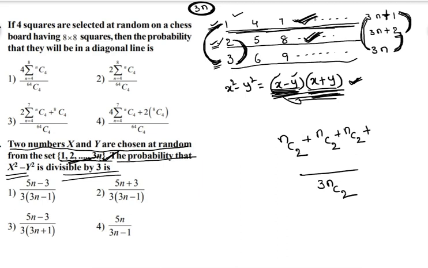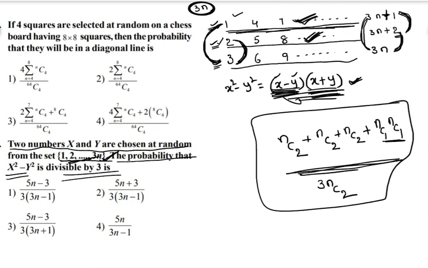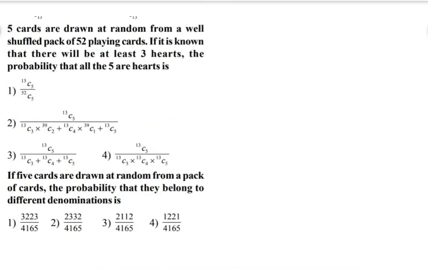So from the first set select one number, from the second set select one number, and their sum is a multiple of 3. These are the favorable cases, divided by the total number. This is the answer for that particular question.